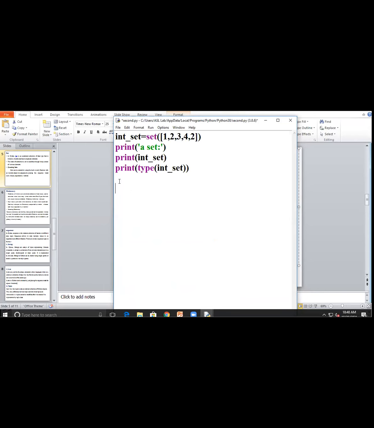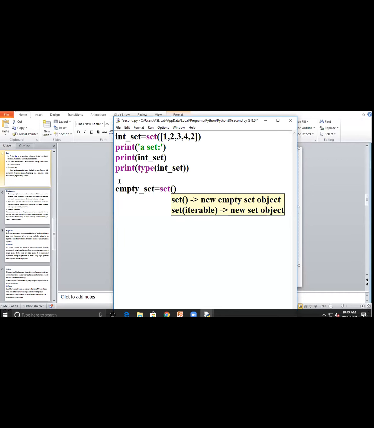So here I take the first simple and basic example. At the starting stage my set will be empty. How do we create it? Set is equal to, by using the set method. This is one of the methods. Set is one of the methods, and you have to see here: new empty set object, set iterable. Right now this set will be empty.